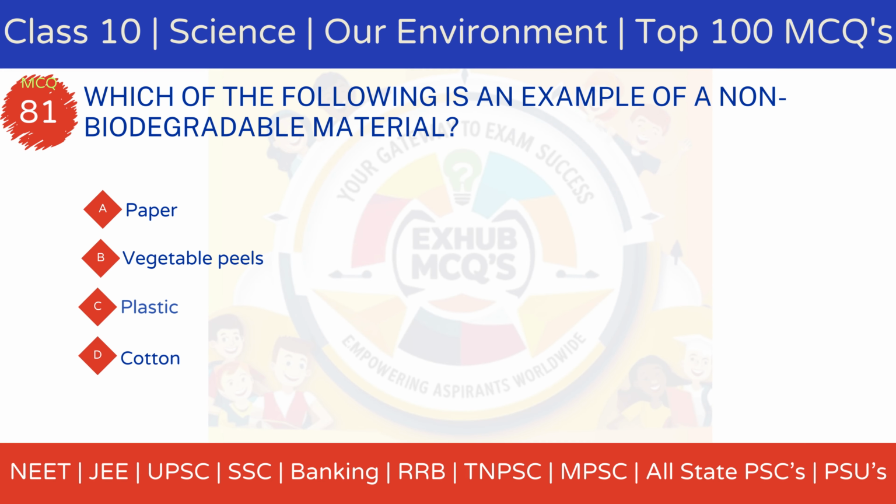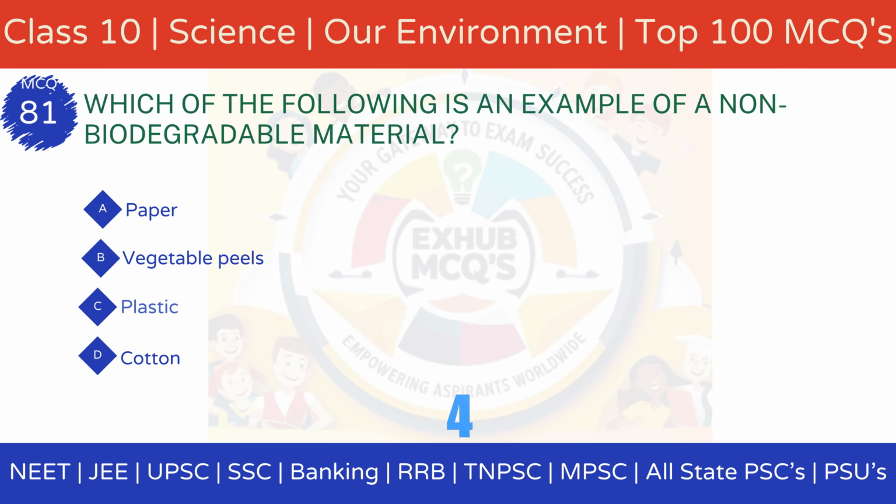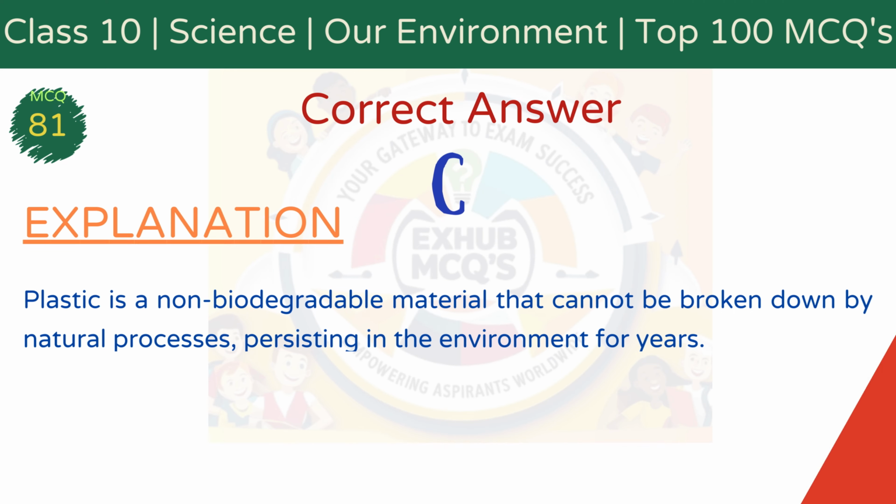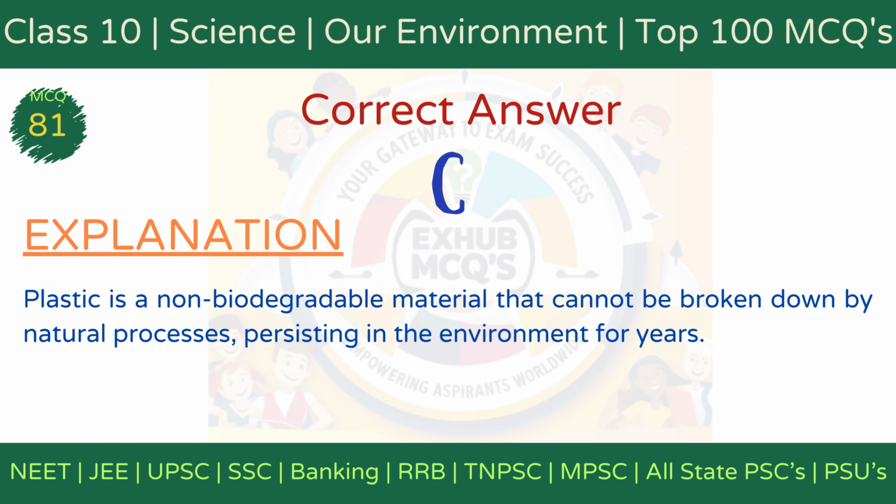MCQ 81. Which of the following is an example of a non-biodegradable material? Option A, paper. Option B, vegetable peels. Option C, plastic. Option D, cotton. The correct answer is option C, plastic. Explanation: Plastic is a non-biodegradable material that cannot decompose naturally. It persists in the environment for decades, causing pollution and harming ecosystems.